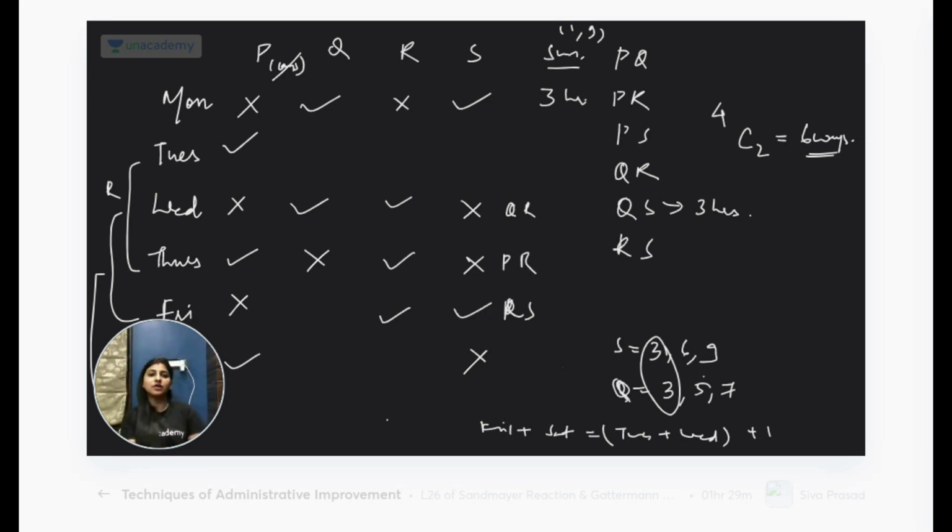So now we have solved the entire thing. Q has to practice on one more day. Where can Q be? One more day. R is done. Cross R, 3 days. S is left. So one more day S will be there. This is PS, which means this will be PQ. Done. Did you get it?